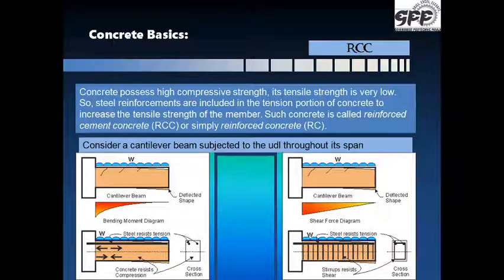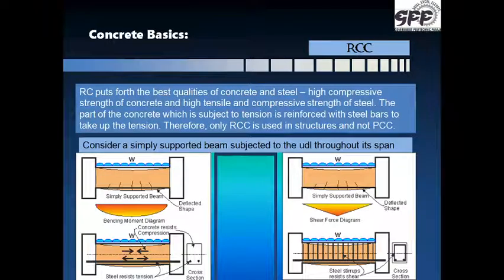Therefore, in reinforced concrete, steel reinforcement is provided only when tensile stresses are present, which the concrete cannot resist all by itself. When the steel reinforcement is placed in the appropriate regions in the right manner and quantity, then only it is effective as reinforcement. Let us take another example. As I have said, the RCC puts its best qualities together: high compressive strength of concrete and high tensile strength resisting capability of steel together.